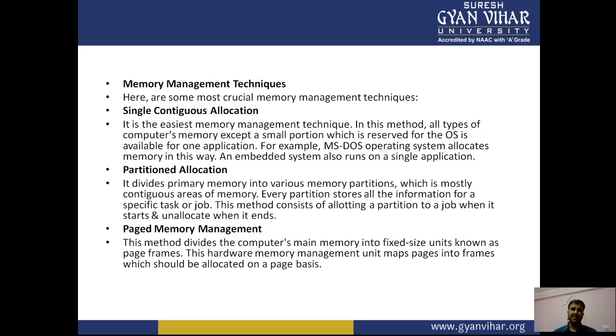Like MS-DOS and embedded systems can use these single contiguous allocations. If we talk about partition allocation, it divides primary memory into various memory partitions, which are contiguous areas of memory. Every partition stores all the information for a specific task or job, right? This method consists of allocating a partition to a job when it is started and deallocating it when it is no longer needed.